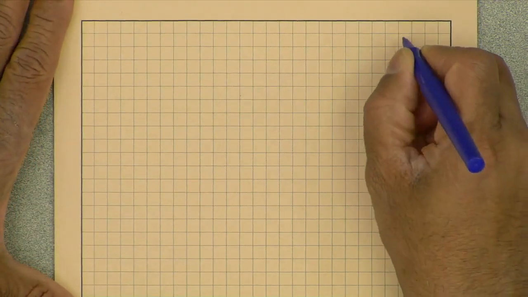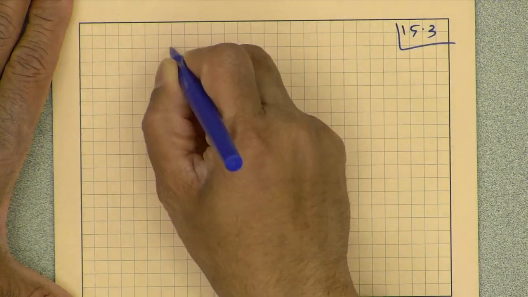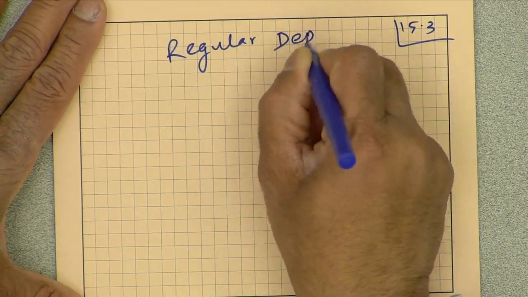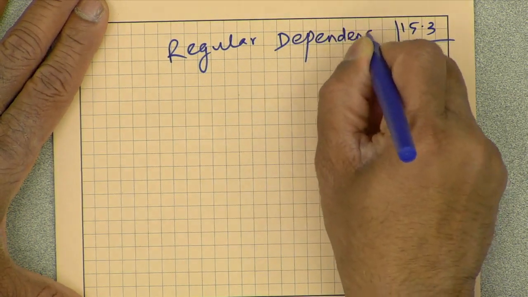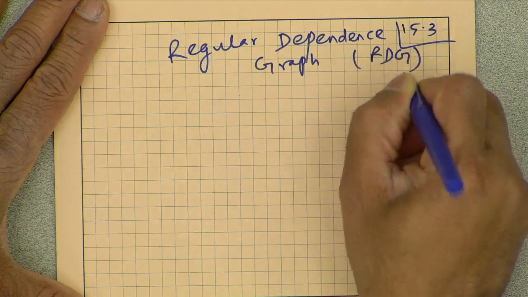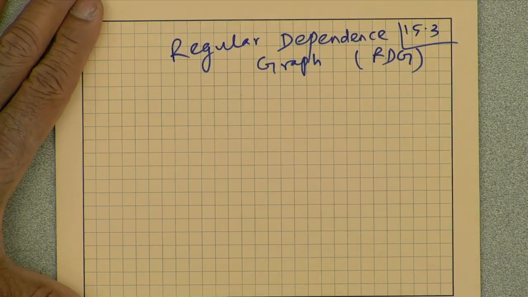Okay. So, what is a regular dependence graph? A regular dependence graph means that if I take a certain node, you can see at this node there are many things going on.